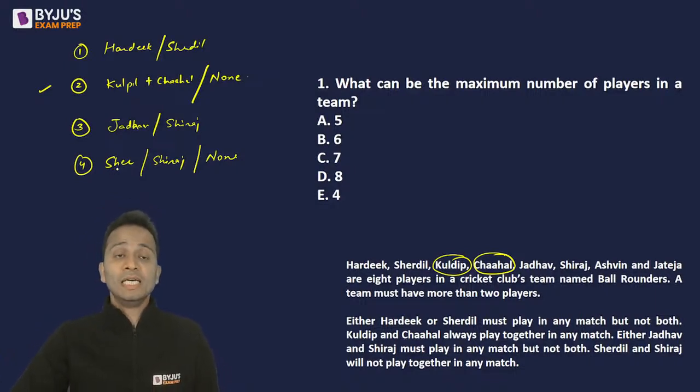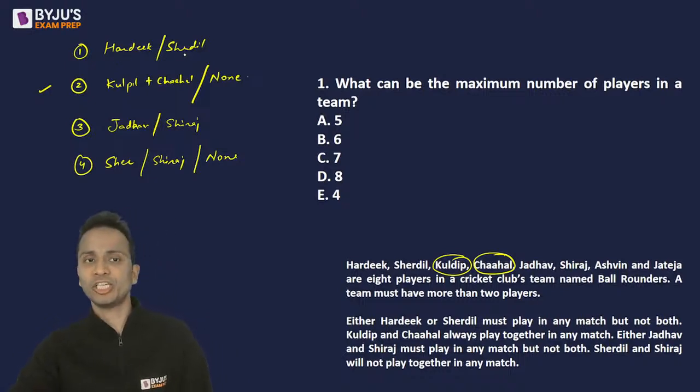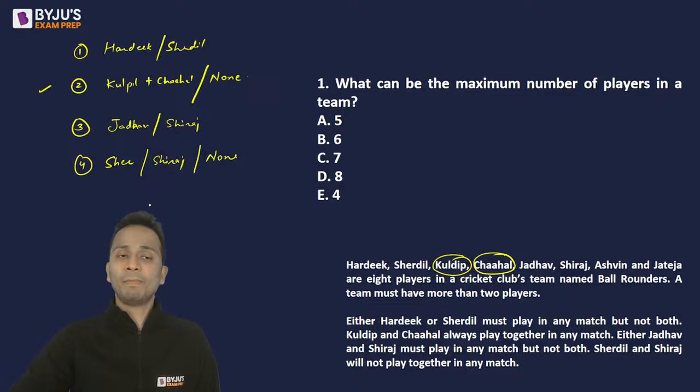Okay. Now next, let's select one of Hardik and Sherdil. Alright? Which one should I select? I can select Hardik, I can select Sherdil as well, right? But you must see that Sherdil and Siraj cannot be selected together.